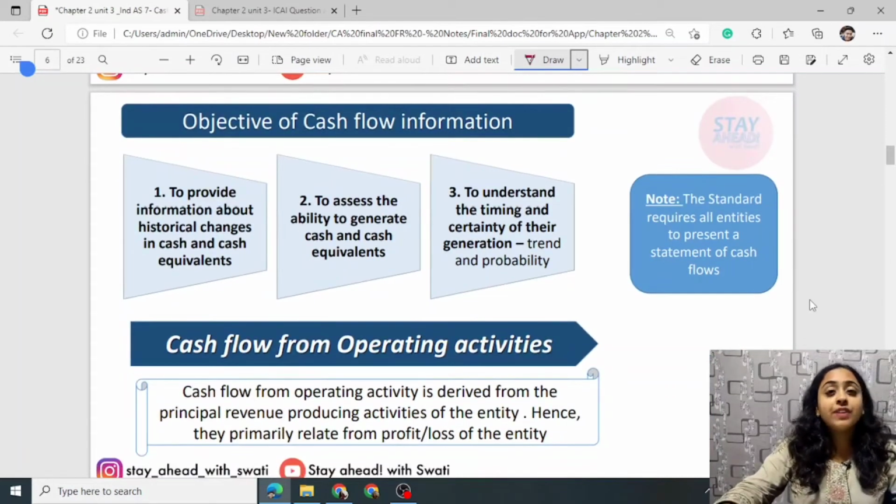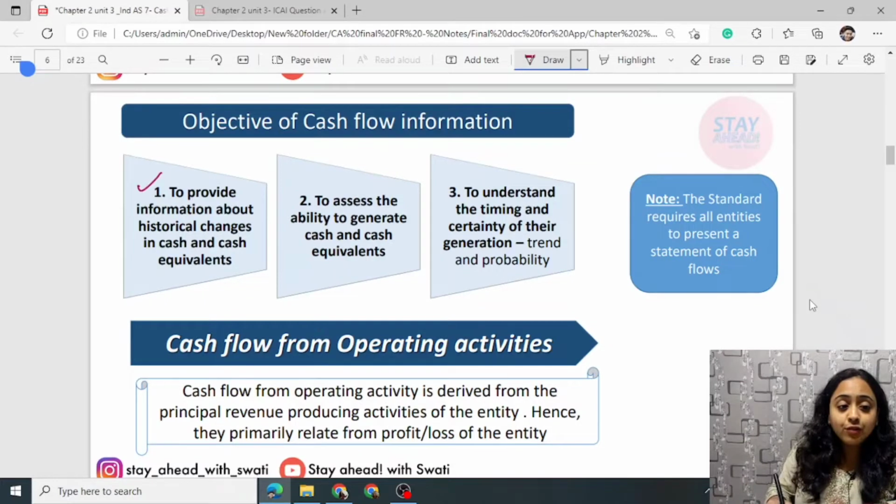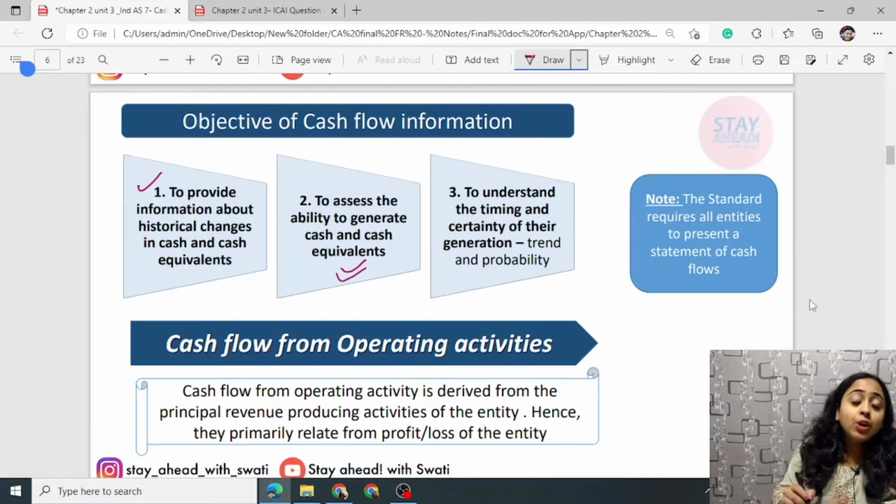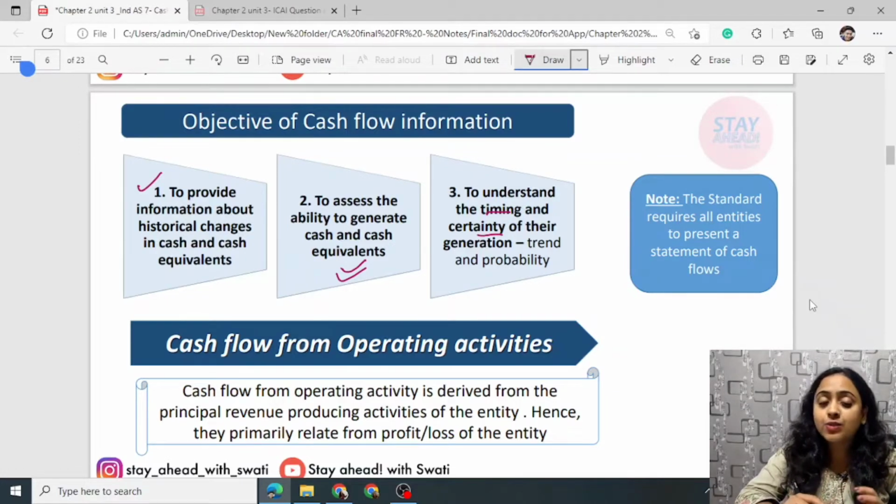Next, objective of cash flow information. First, to provide information about historical changes in cash and cash equivalents. What have been the changes since last year or the year before? It tells you the history of changes. Second, to assess the ability to generate cash and cash equivalents, to analyze the cash generating capacity of any business. Next, to understand the timing and certainty of the cash generation, that is trend and probability. What is the surety that a particular company will generate cash? These are the 3 pieces of information that one gets from the cash flow statement.